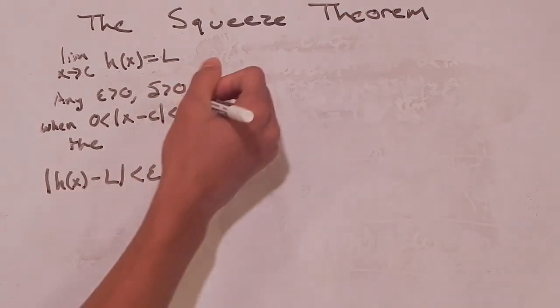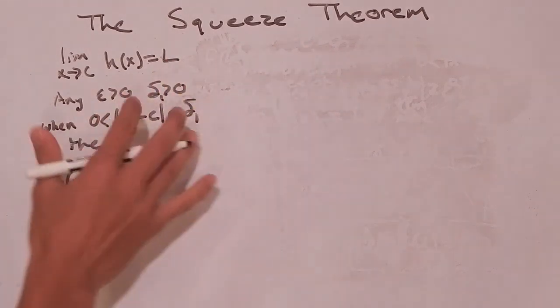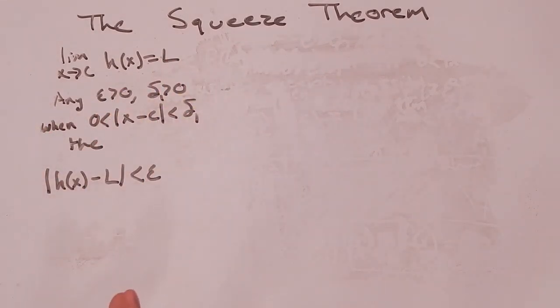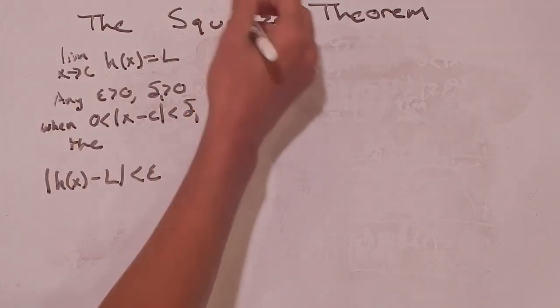And I'm going to call this delta sub 1. So for any epsilon value, there is some delta sub 1 value. I don't exactly know what it is, but I know it exists. Why? Because I've assumed that this limit exists.